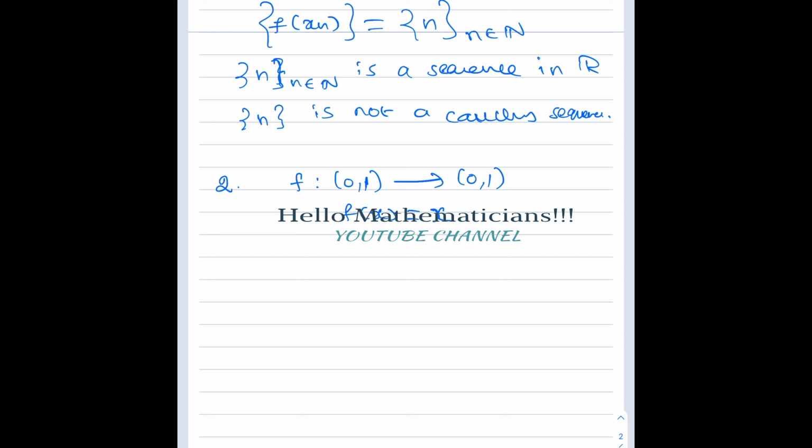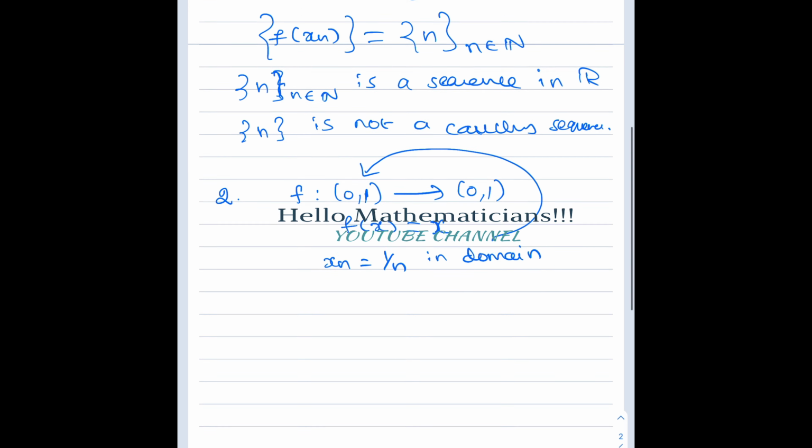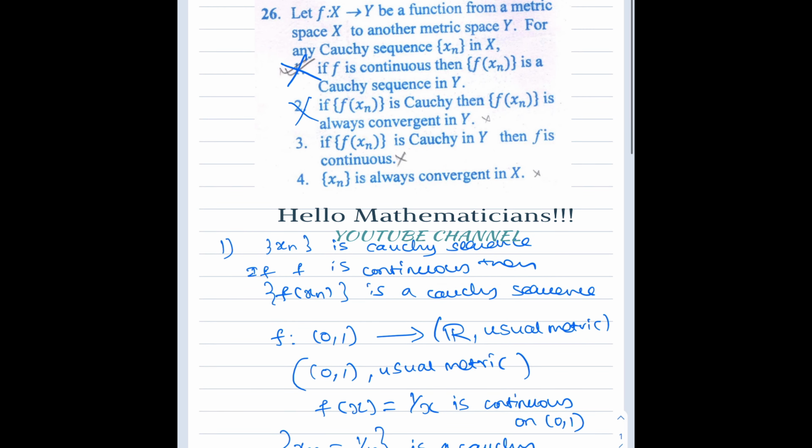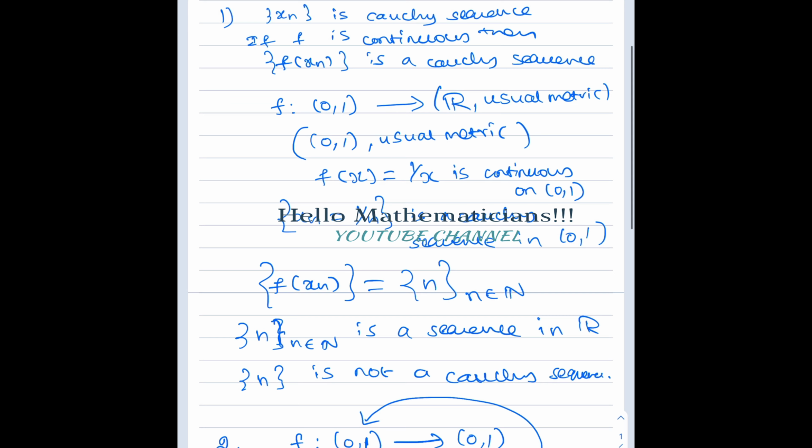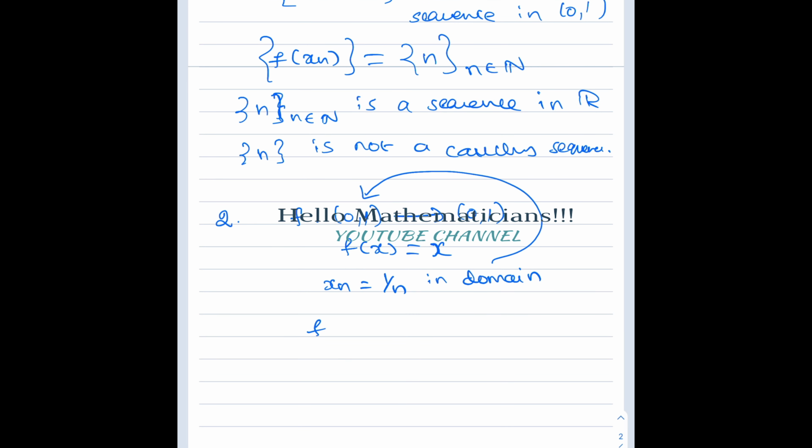Now I take xn = 1/n in the domain. If f(xn) is Cauchy, which it is given to be, then in our example f(xn) is also 1/n, which is Cauchy, right? 1/n is Cauchy.